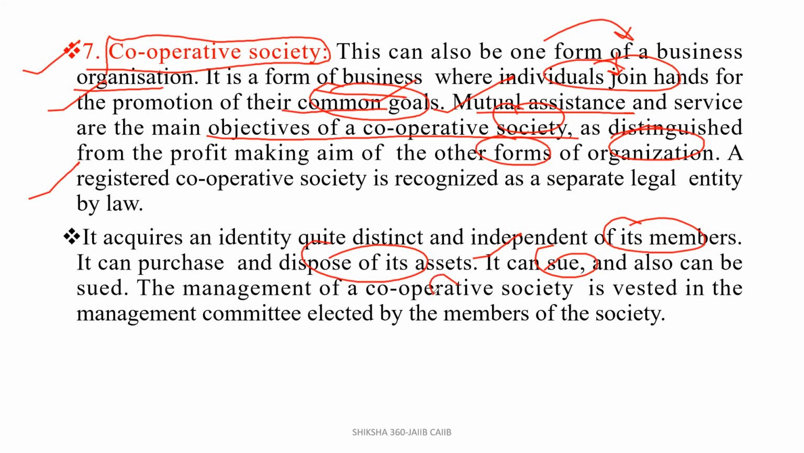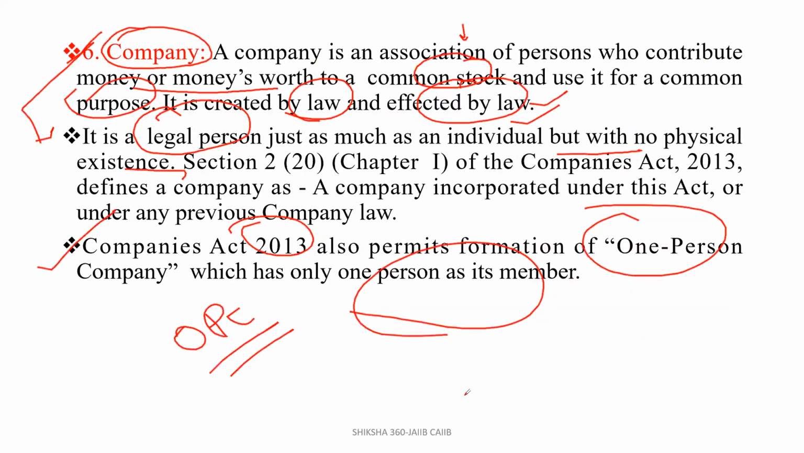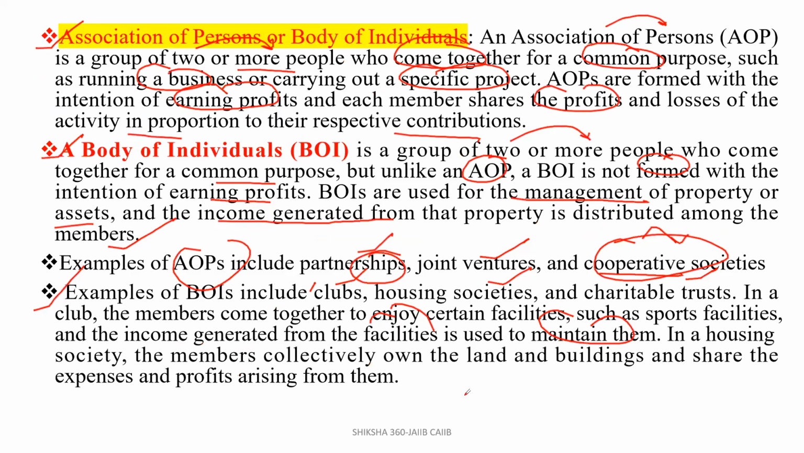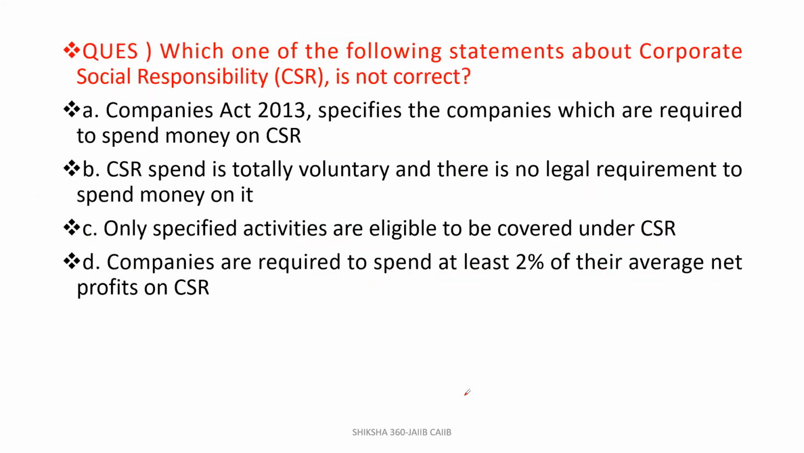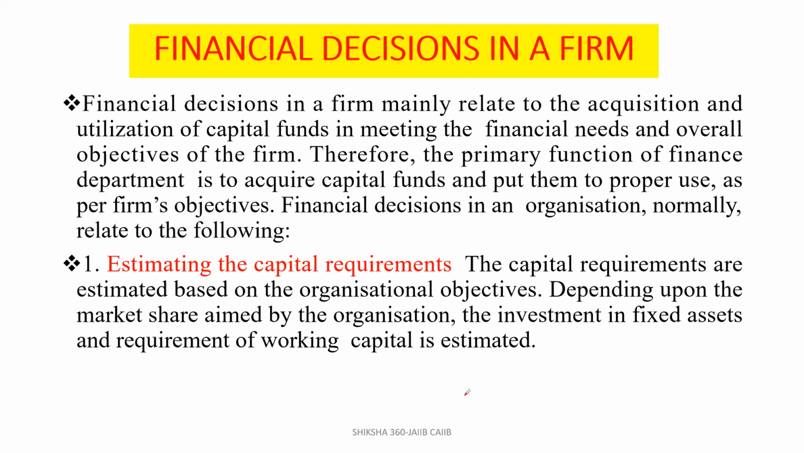The management of a cooperative society is vested in the management committee elected by the members of the society. So this is the complete discussion of the AOP, BOI, company and cooperative society. This is one question which we will discuss later.